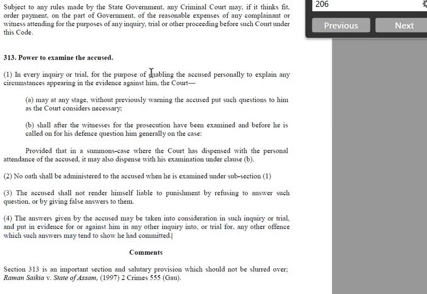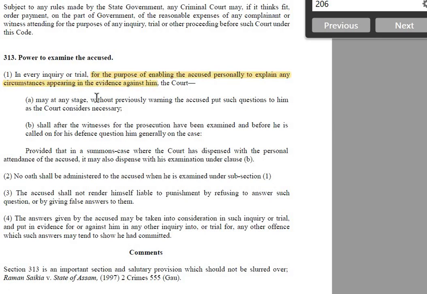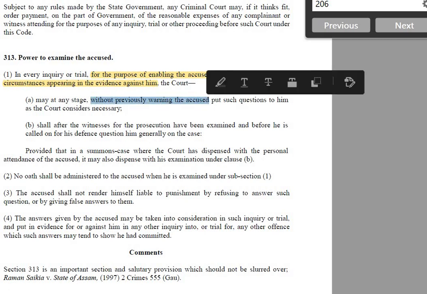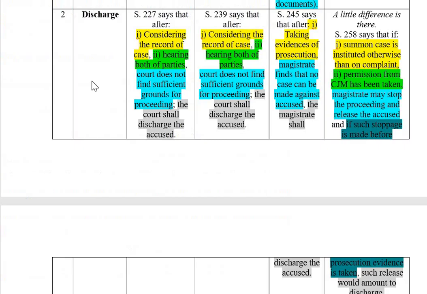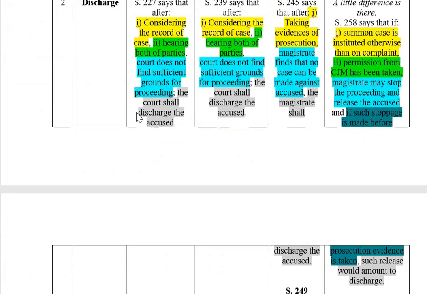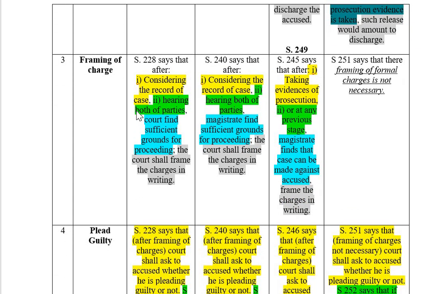So, for the purpose of enabling the accused personally to explain any circumstances appearing in evidence against him, the court can ask any question at any stage of any inquiry or trial, without previously warning the accused. No warning is required. We are not going into the detail. We'll do those details in further lectures.